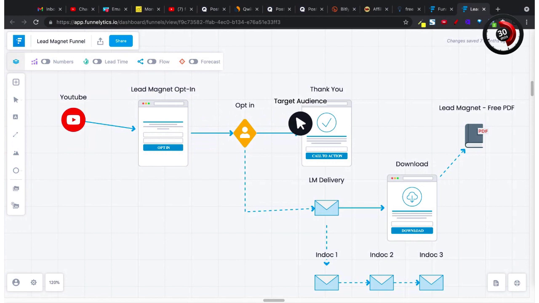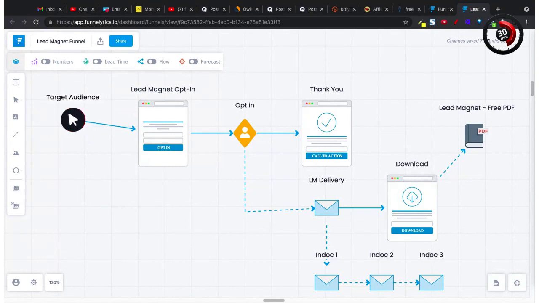They'll opt in, they'll be taken to a thank you page or a sales page, and then we can put them on our email list, and then we can send them email. For example, if this was a lead magnet, we would send them that lead magnet information. The idea here is this is a lead magnet funnel.